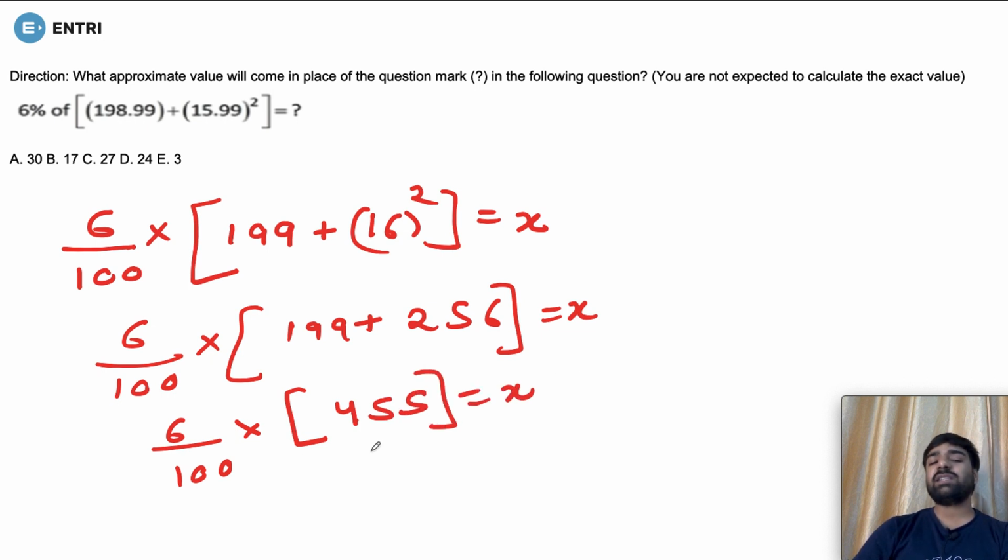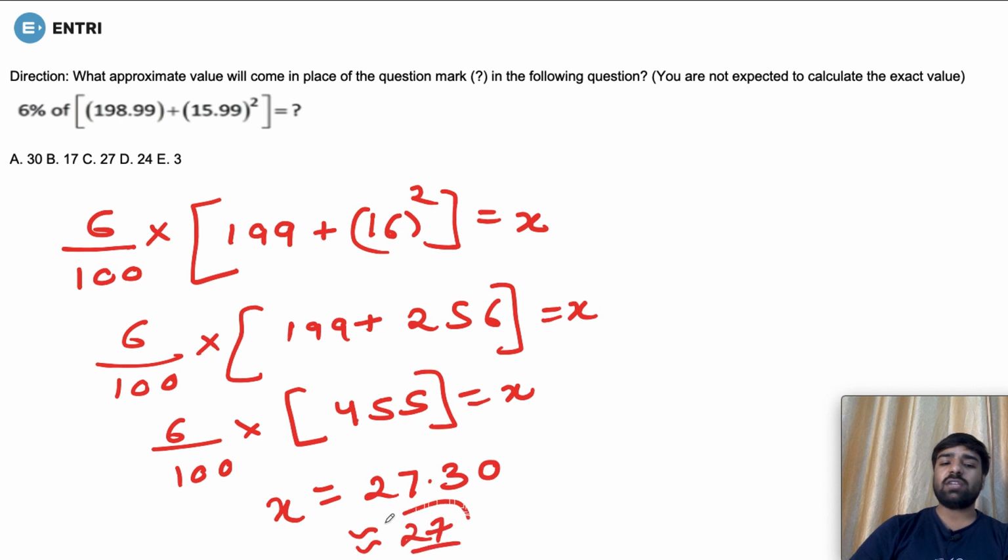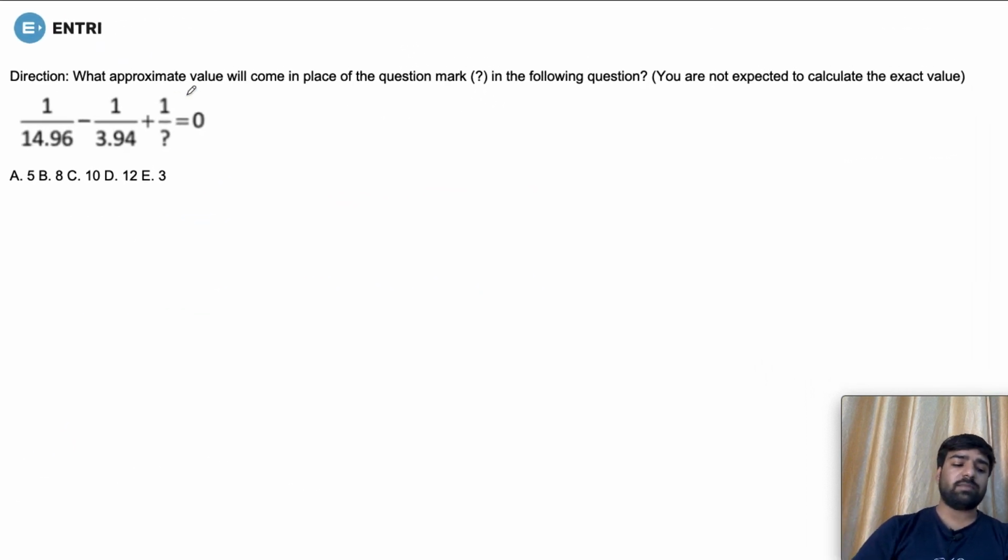Now it is a very basic calculation. You can easily calculate it and you will get a value around 27 point something. That is 27.30. But approximately you can take it as 27. So is there any option that is giving you 27? Yeah, option number C is correct. Fine. So this question can be solved in this manner easily.